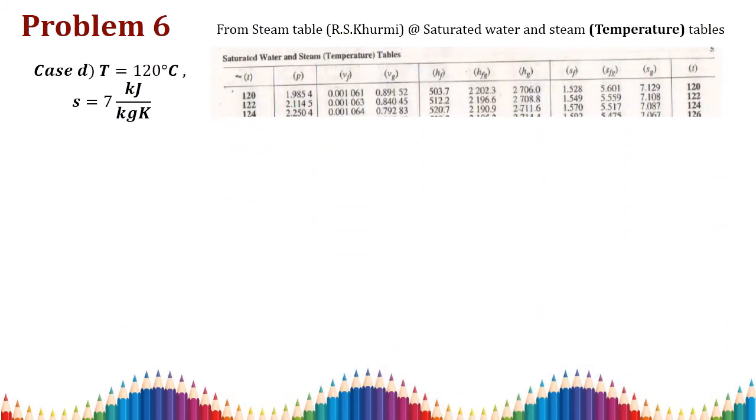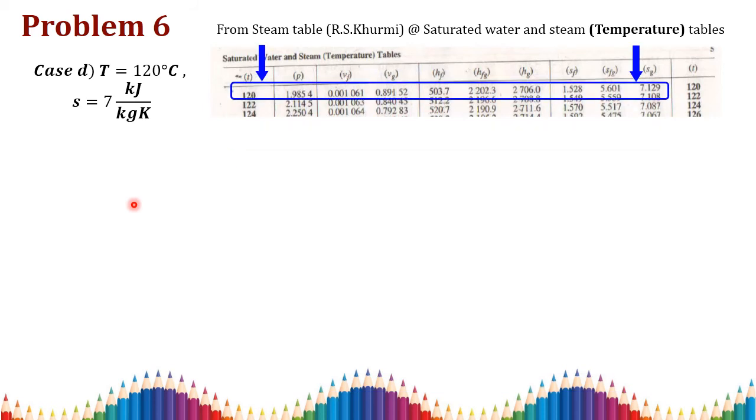And in the fourth case, they have given temperature and entropy. Again, you go for your saturated water and steam temperature table. At the temperature equal to 120 degrees Celsius, you have to take the entropy. The saturated specific entropy of vapor is 7.129.